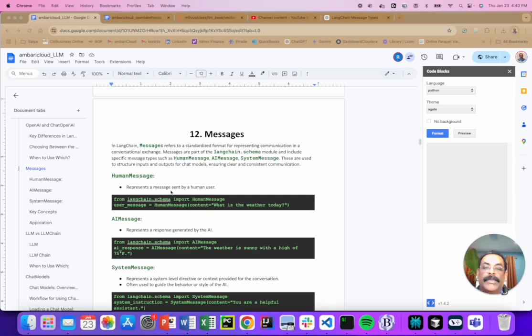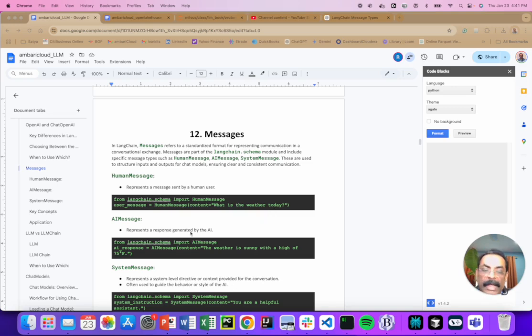A human message represents a message sent by a human user. That's basically when we are asking, show me all the top users, or I want to summarize this document, or I want to find the tone of this document, whatever you're asking. So here, human message, right? The format is we instantiate the human message. Then it has content, for example, what is the weather today. That's what you're asking about. Okay.